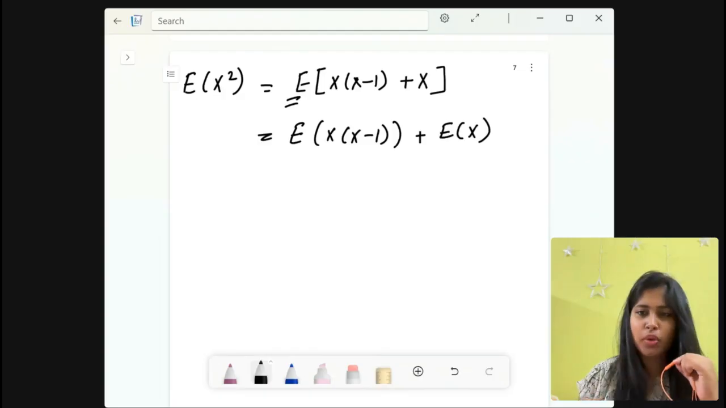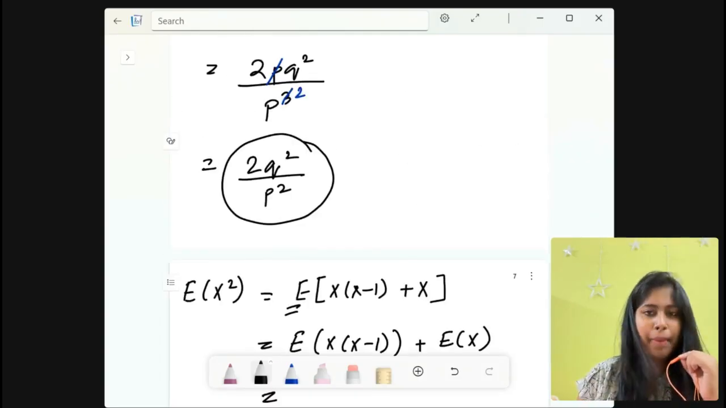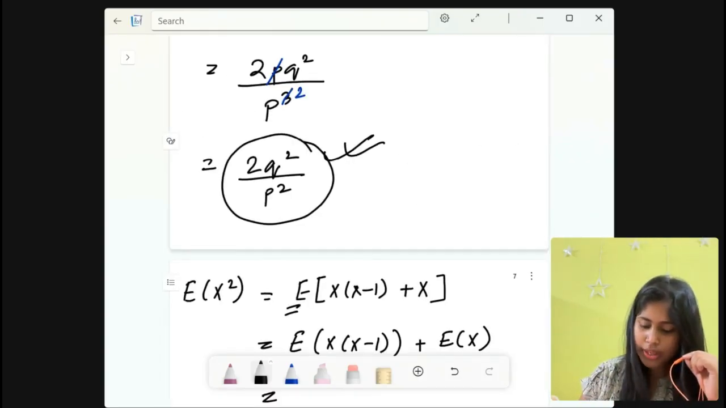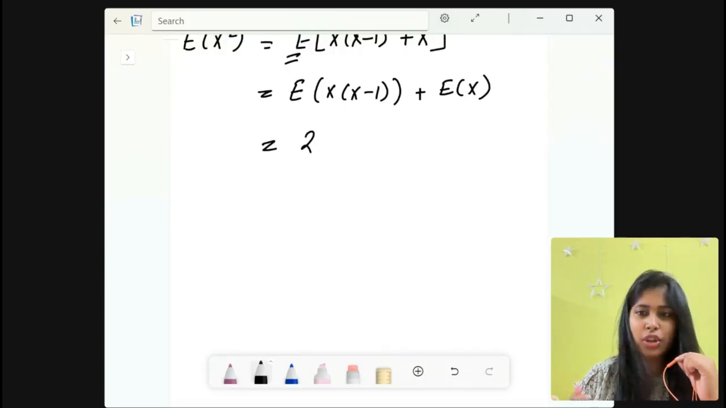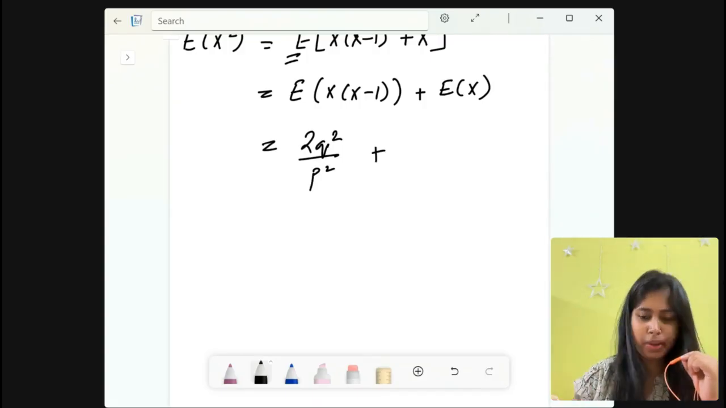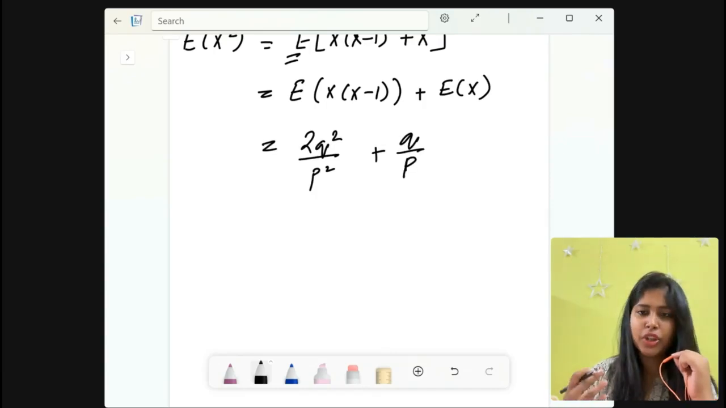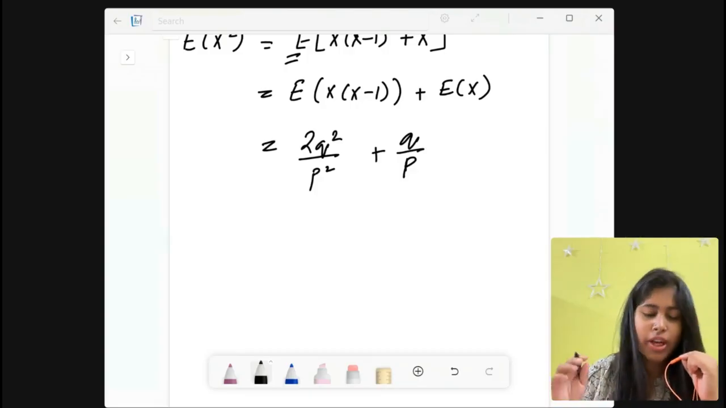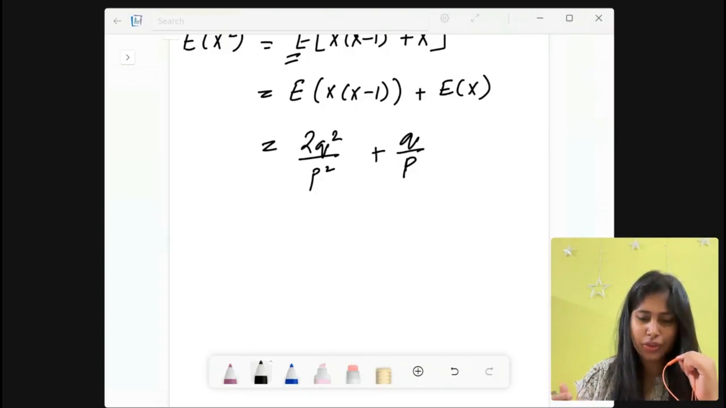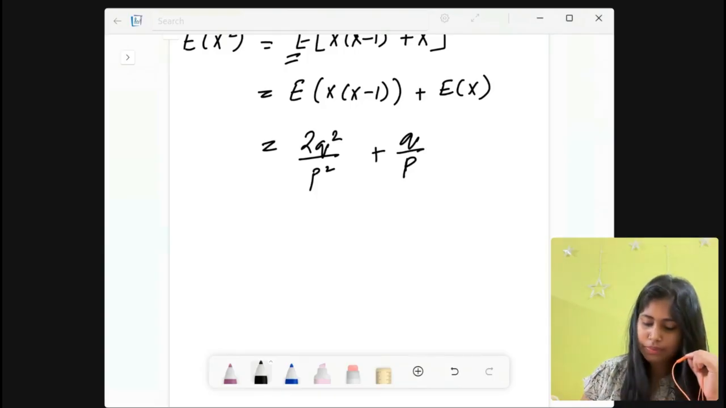Now we already know the expectation of x into x minus 1, that is the x factorial 2, right? So we got that to be 2q square by p square. So we will put that here, 2q square by p square. And what is the expectation of x? That we already know, that is the mean of this random variable, which is q by p. Now we have got the expectation of x factorial 2, and we have also got the expectation of x square. Now we should have no difficulty in finding the variance, right? So let us find the variance.